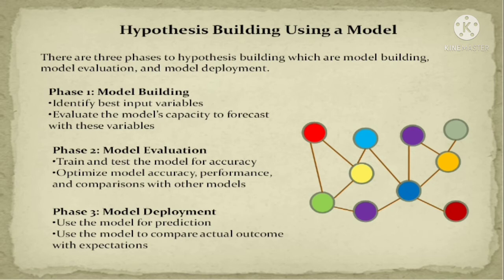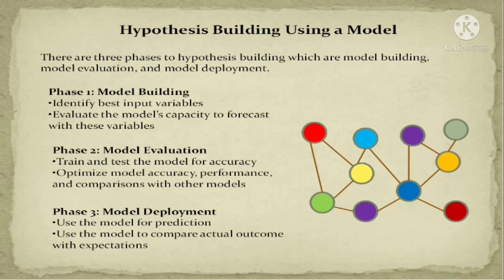Then after this, the last phase of the model is model deployment. In model deployment, we have to use the model for predictions. Suppose let us assume we expected that our model will give 70% accuracy. But whenever we have deployed the model, the model is giving 80% or maybe 60% accurate data.